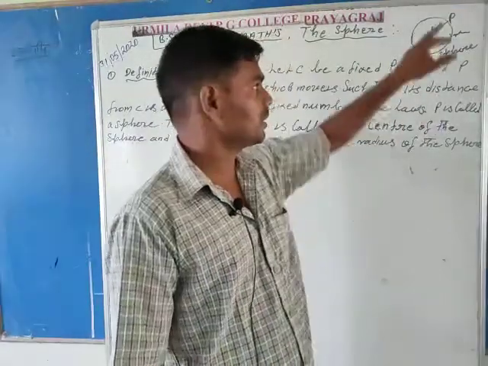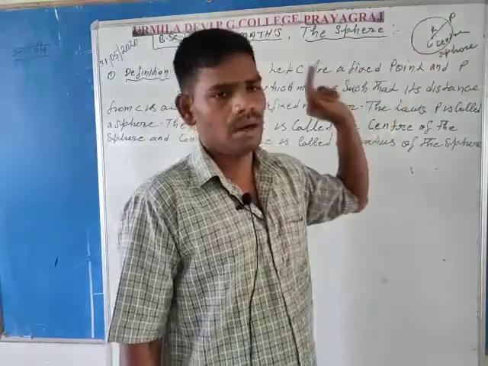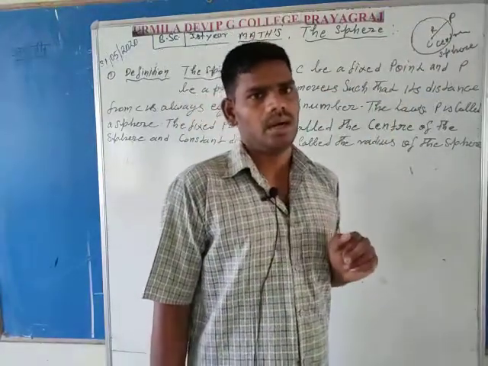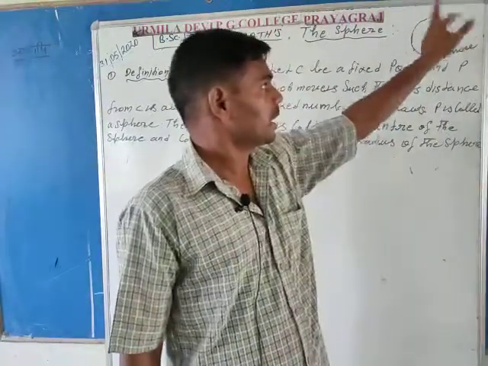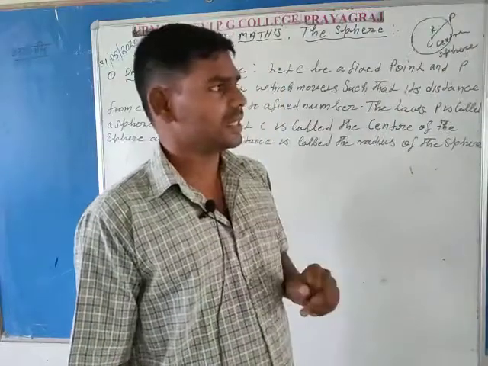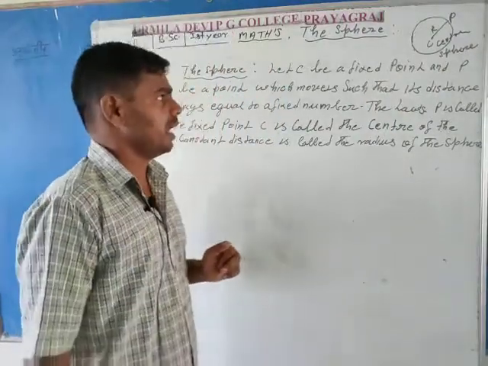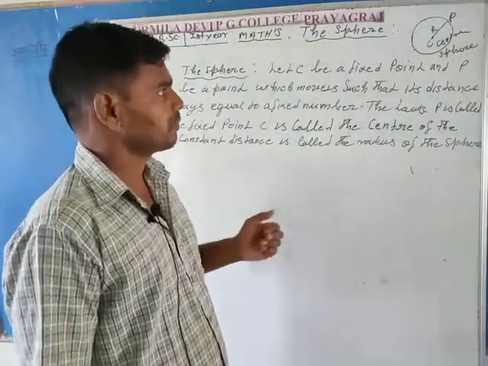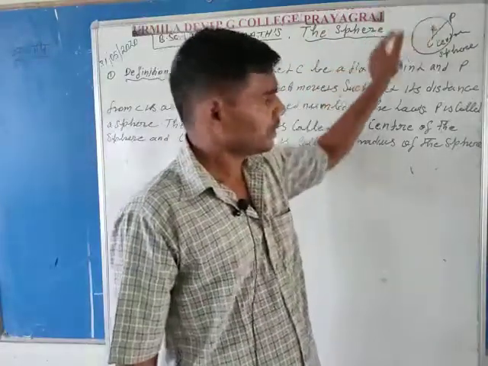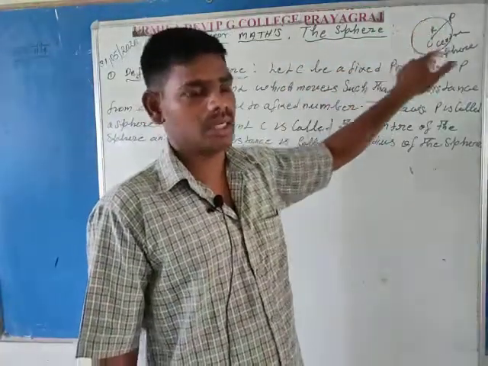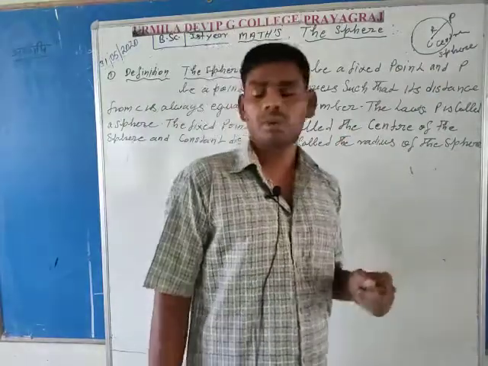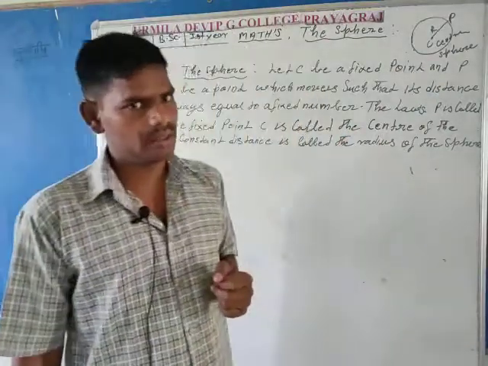This is the same as the definition of the circle: if P is a moving point, C a fixed point and R a constant distance, such that it is in a plane, then the locus of the moving point will be a circle.